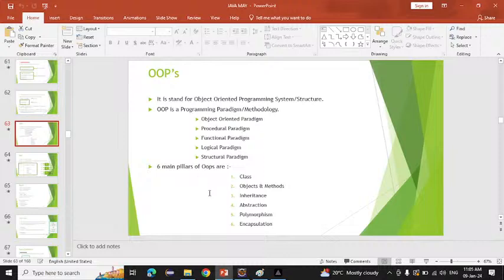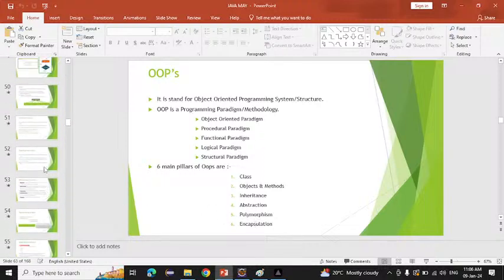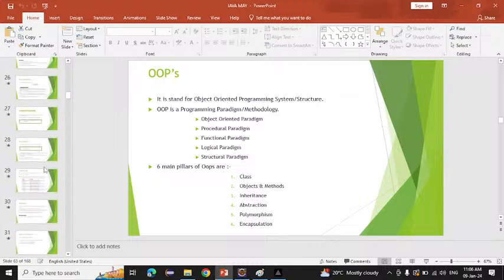So these are the six pillars of OOPS. First is class, objects and methods, inheritance, abstraction, polymorphism, and encapsulation. If you learn these pillars, they make you learn Java very easily. So which are these pillars? Class, object and methods, inheritance, abstraction, polymorphism, and encapsulation. These are easy only. We will learn all these things in the future.